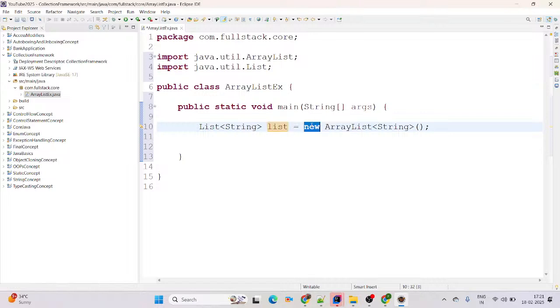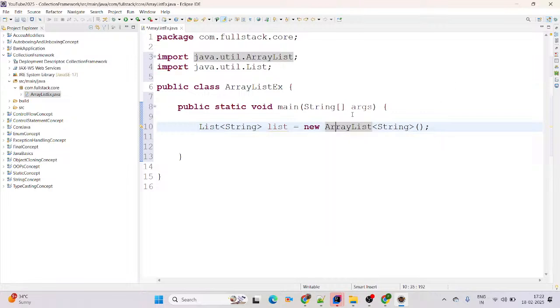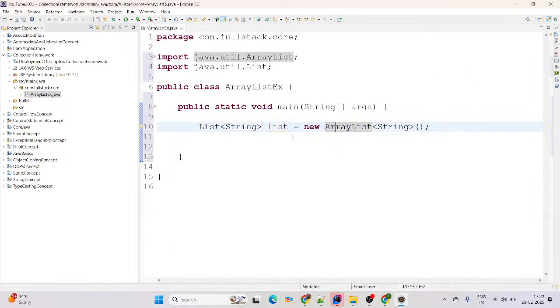Whenever a new keyword comes, you can simply say this is the object, and object for which class? ArrayList class. C means class. Whenever you mouse over on List, there is an I, which means interface. And when you mouse over on ArrayList, there is a C, which means class. ArrayList class comes from the java.util package, and it came in Java 1.2 version itself. You can easily see the java.util package on screen here, right?